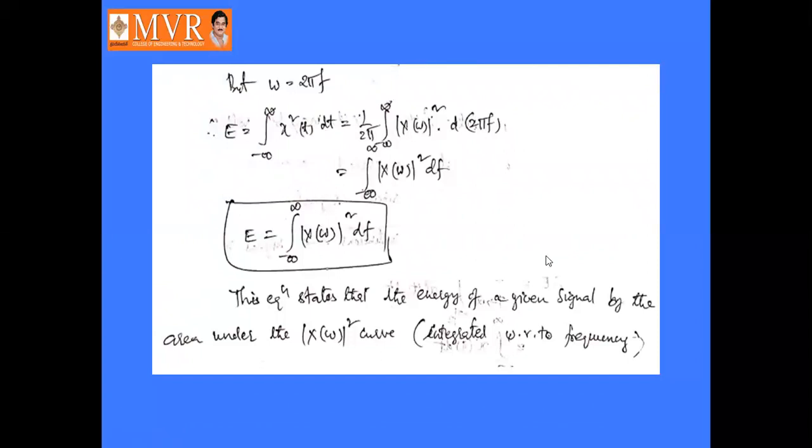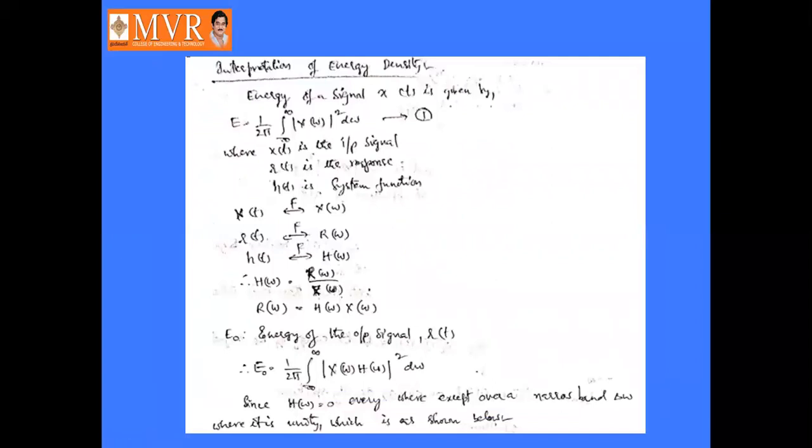Next we are going to discuss the interpretation of energy density and how to interpret it. The energy of the signal E, as we already know, was derived as 1 by 2 pi integral minus infinity to infinity mod x of omega square d omega, where x of t is the input signal, r of t is the response or output, and h of t is the system function. So if the Fourier transform of x of t is x of omega, the Fourier transform of r of t is r of omega, and the Fourier transform of h of t is h of omega.